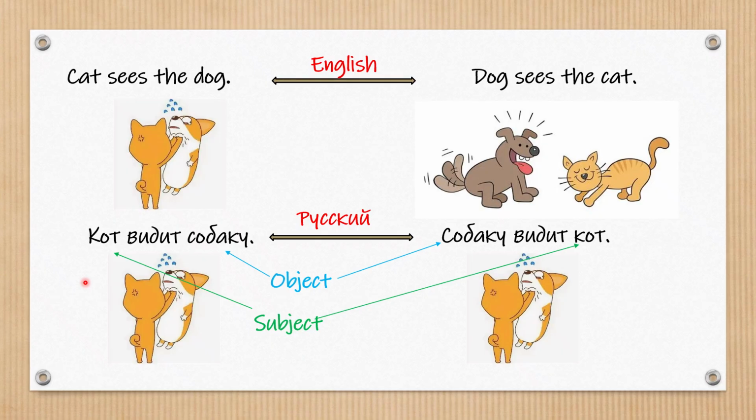For example, Кот видит собаку translates as cat sees the dog. If we change the order of words, we get собаку видит кот, but the meaning stays the same. So the ending у on собаку tells us it's the object, no matter where it is in the sentence.